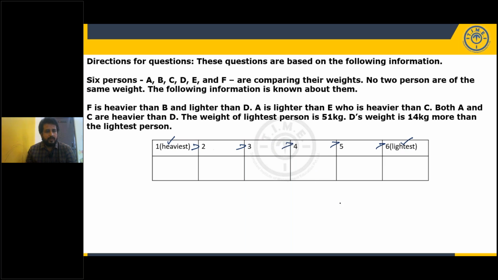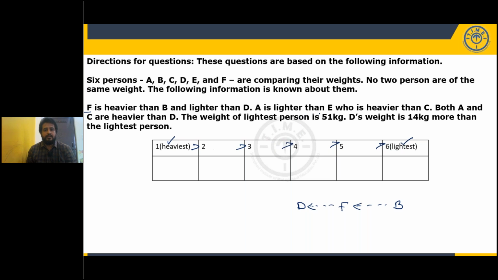What is the first clue? F is heavier than B. Okay, somewhere before B will be F. And now we are talking about F. F is lighter than D is as good as D is heavier than F. So somewhere in the arrangement, before B will be F, before F will be D.